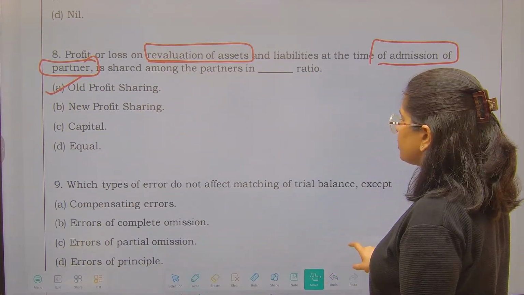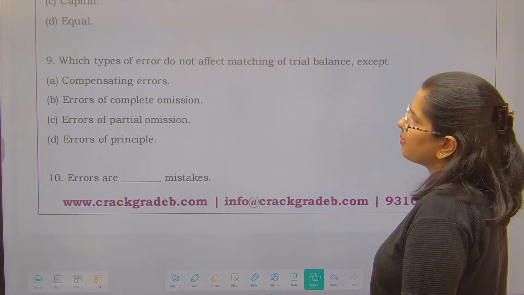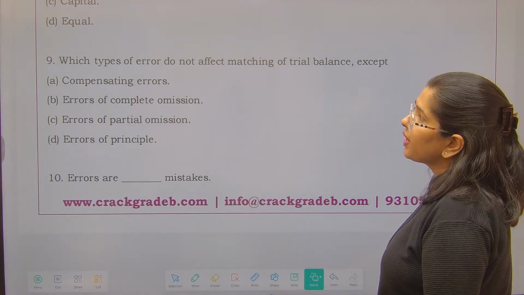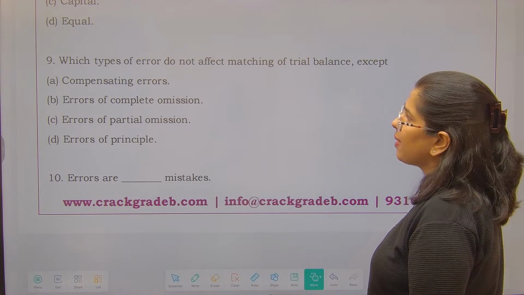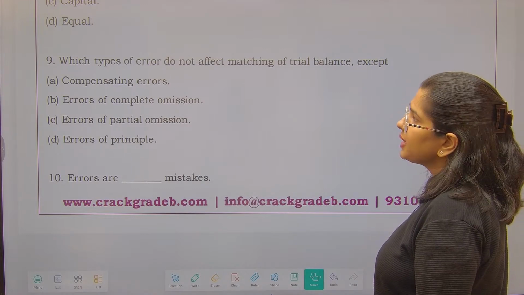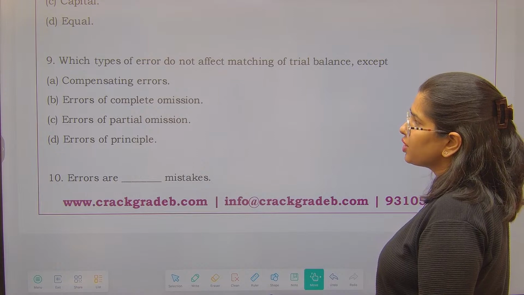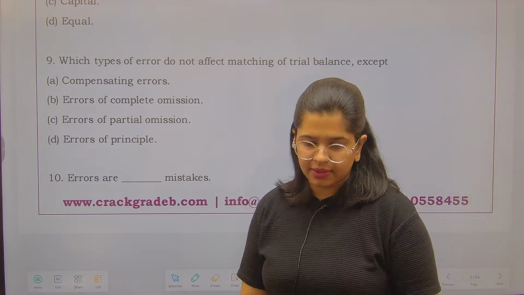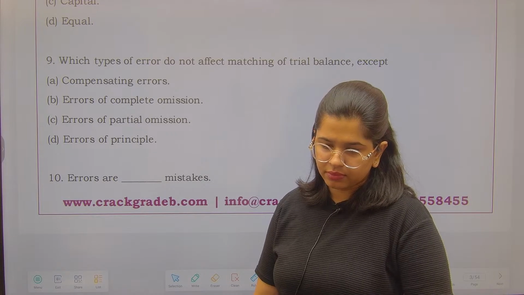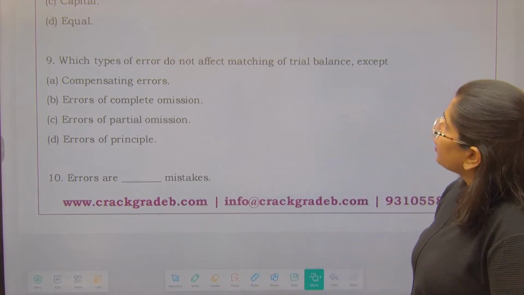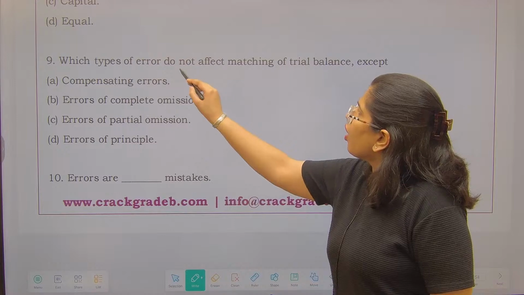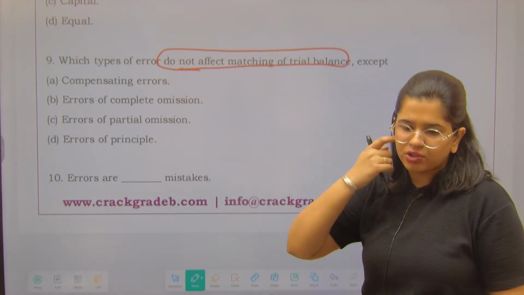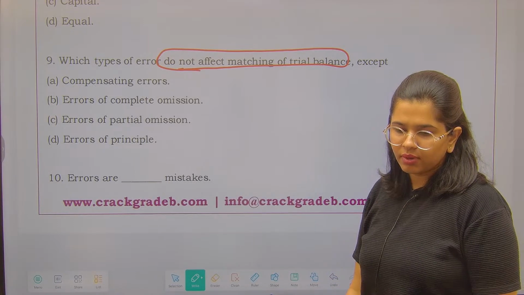Which types of errors do not affect the matching of trial balance? See, we were discussing about it. Except, कौन से types of error हैं जो affect नहीं करते trial balance को? Compensating errors, errors of complete omission, errors of partial omission, errors of principal. बताइए. Which types of error do not affect the matching of trial balance? मतलब कि ये error होंगे तो भी आपका trial balance match हो जाएगा.